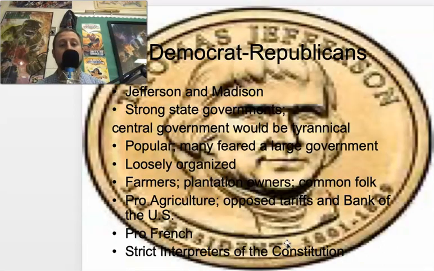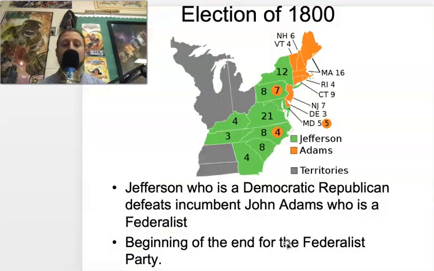If you know one, you know the other, because the Democratic Republicans are the complete opposite. Jefferson is their leader. They're more for the rural, the farmers, people like that. Definitely more popular in the South and the Northeast. They're more pro-French because Jefferson had a great relationship with Napoleon, had a second home in Paris where they negotiated the Treaty of Paris, and they're strict interpreters of the Constitution. They're constitutionalists. If it doesn't say they can do it in the Constitution, they don't do it. They go by the Constitution word for word.